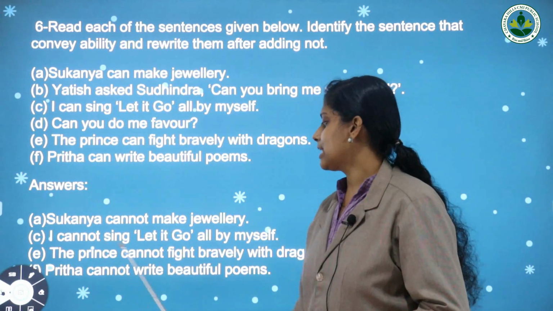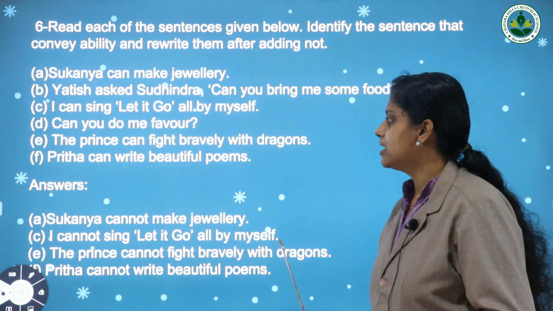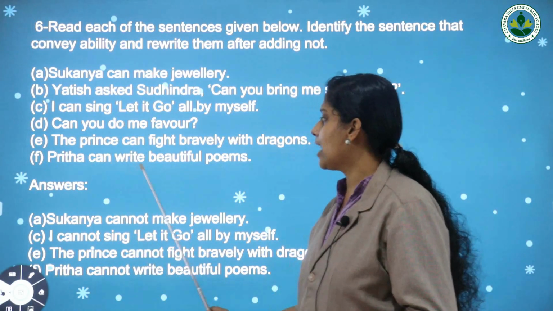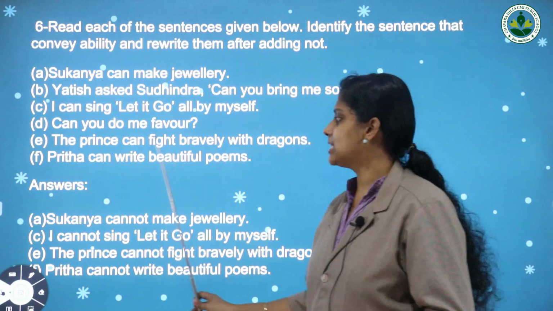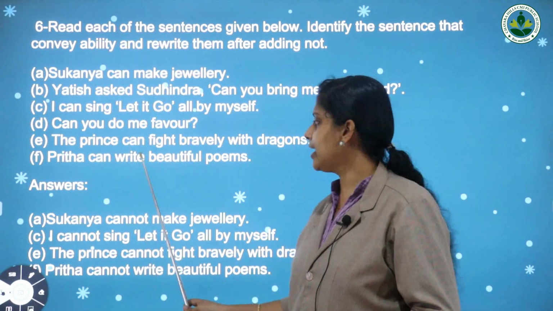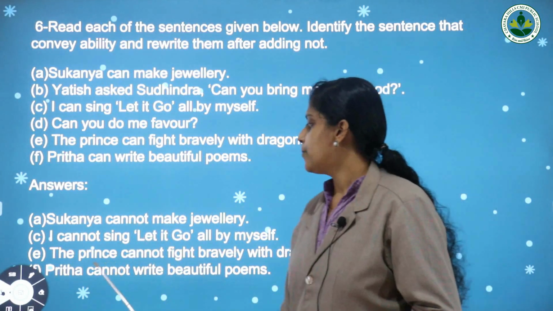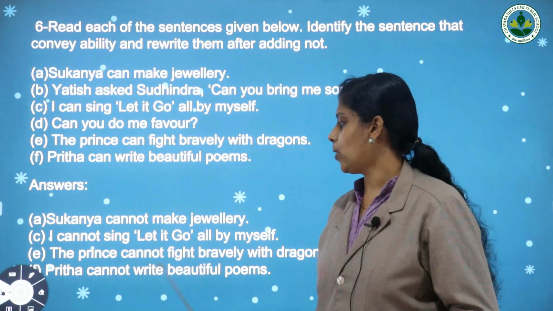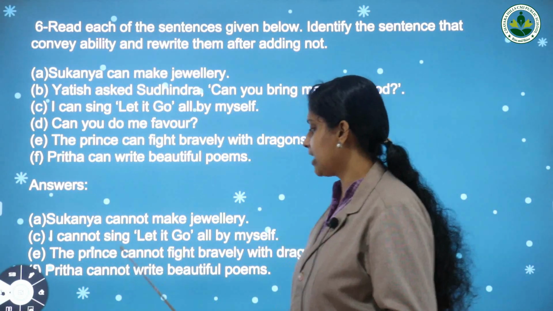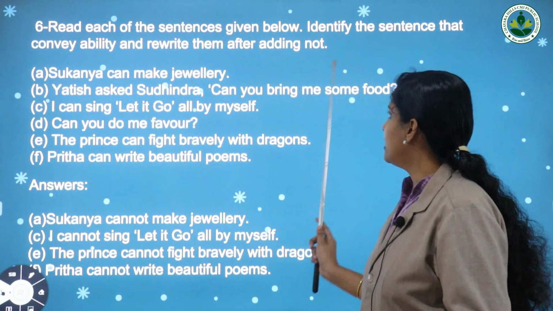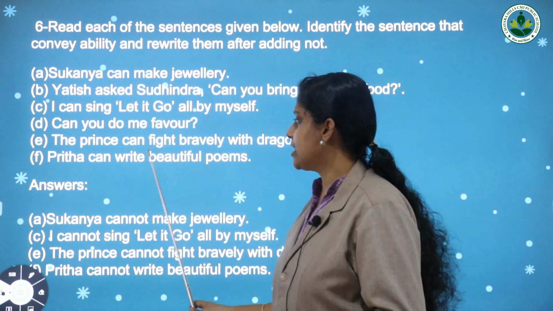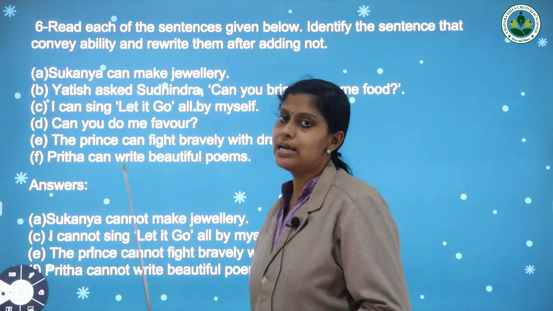So the prince cannot fight bravely with dragons. Next one, Prida can write beautiful poems. It is her ability. So Prida cannot write beautiful poems. We can make the negative or opposite meaning of this one by adding not to can.